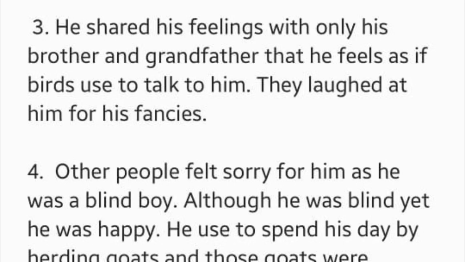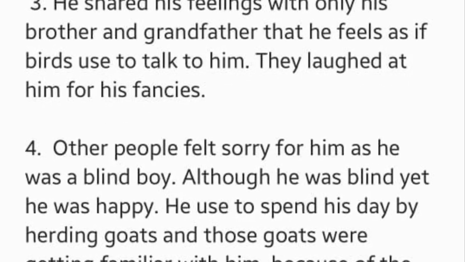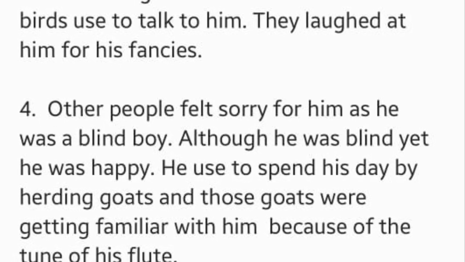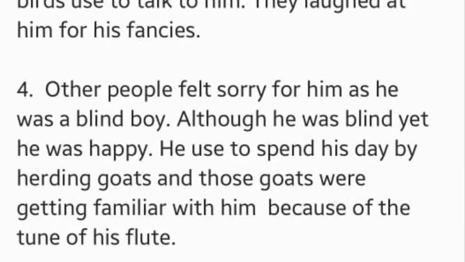Now, as you all know, this boy was blind. He was 14 years old and he knew that people felt sorry for him, thinking this boy is blind, so how will he manage his life? But you know what was the best thing about this boy? Although he was blind, he was very happy. And what was the reason for being happy? Because most of the time he passed his time herding the goats of his father. And the second thing is that he spent his time in the middle of nature. That is how he was feeling connected.